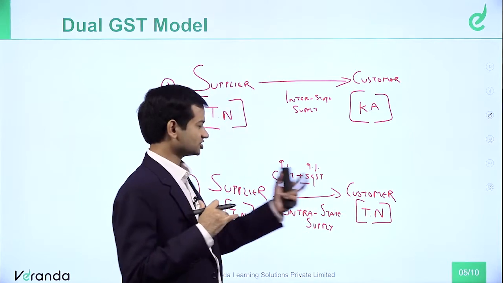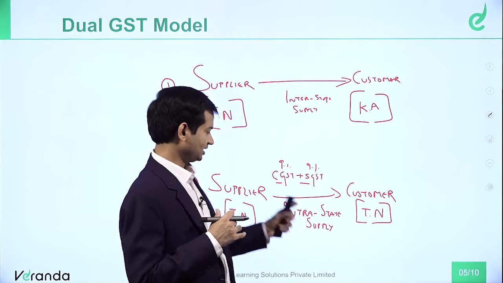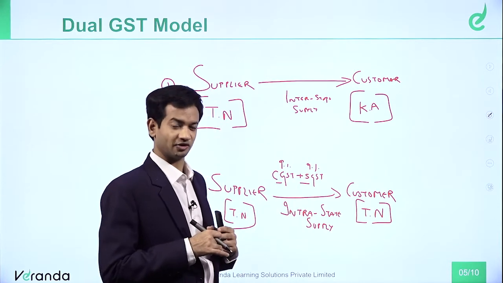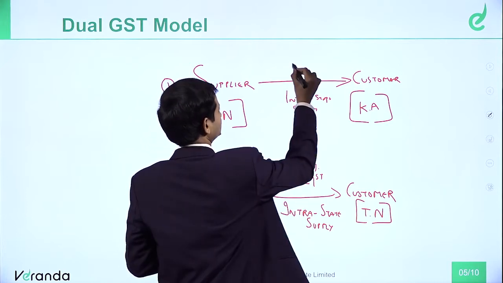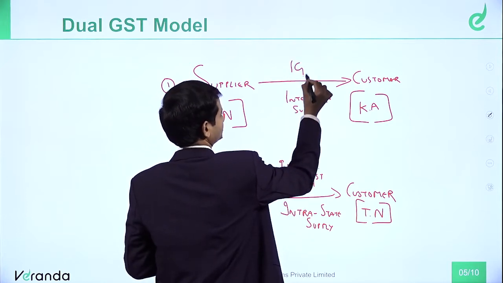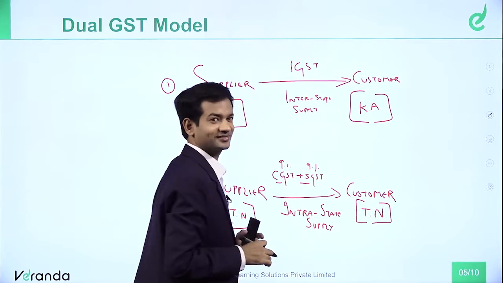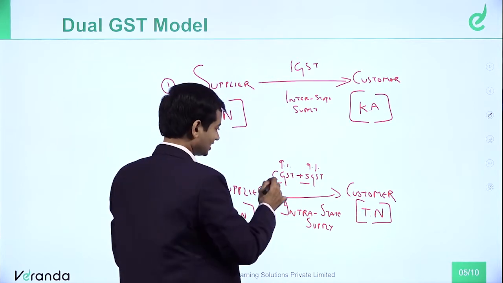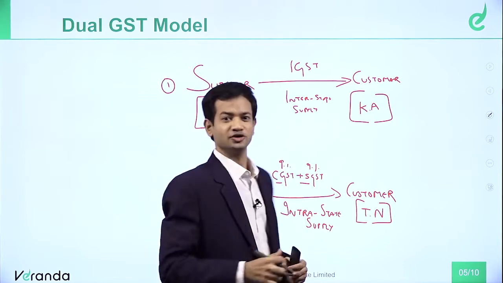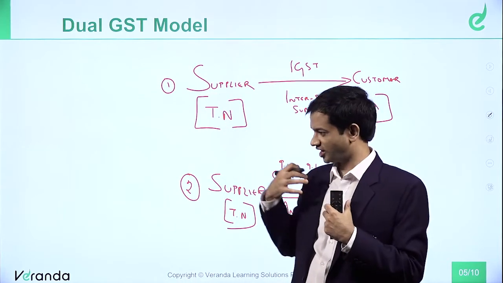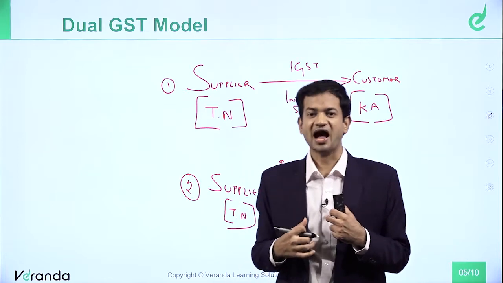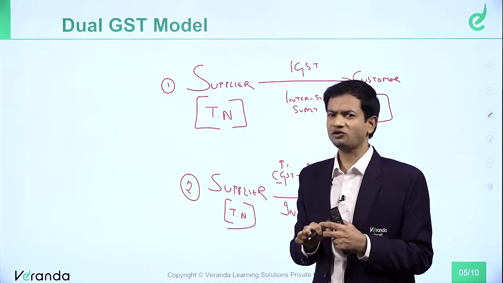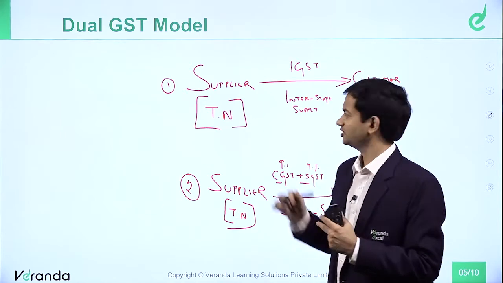So if supplier and customer are both in the same state, it is intra-state supply. If supplier and customer are in different states, then what will be charged? The central government will charge IGST. What is this IGST? Integrated GST. Central GST, state GST, integrated GST. So if I supply from one state to another state, I will charge IGST. If the rate is 18%, I will charge 18%. Since it is a dual GST model, I am charging only one GST.